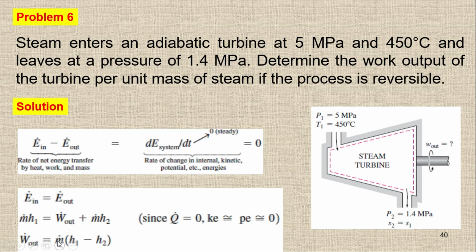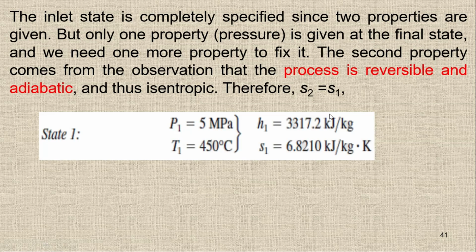So now I have to check what h1 and h2 are. At state number 1, I know the pressure and I know the temperature. So with the help of this, I can easily find the value of h1 and s1. At state 1, where we have the pressure of 5 megapascal and temperature of 450 degrees Celsius, using the steam table I can easily find the value of h1 and s1.